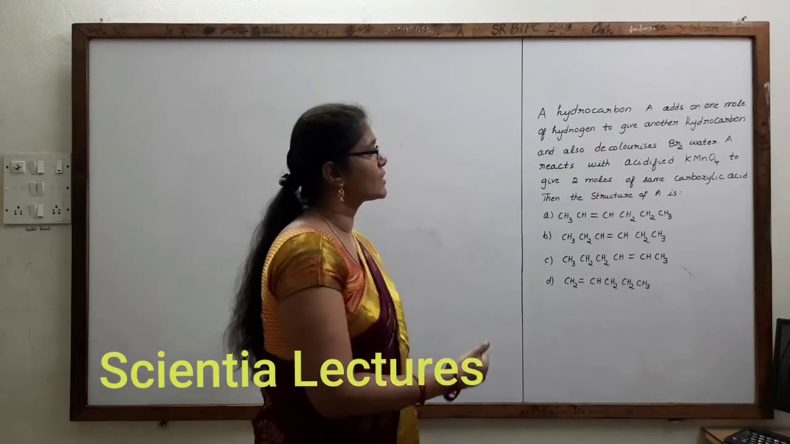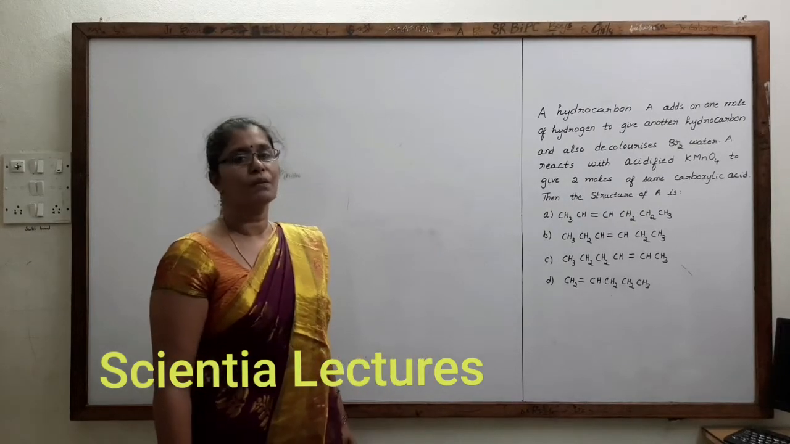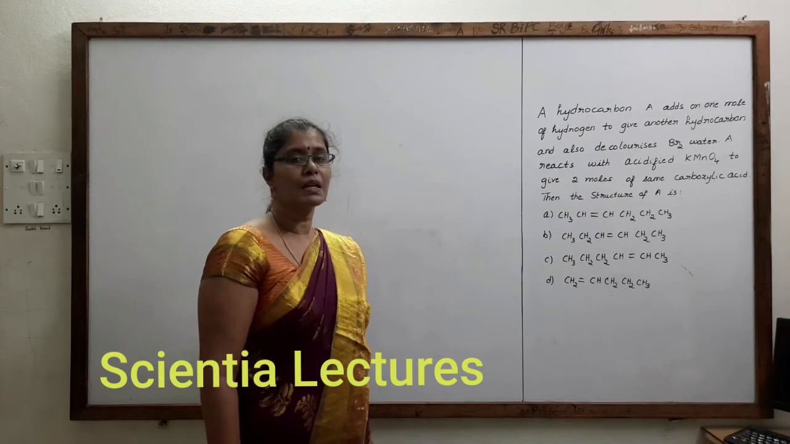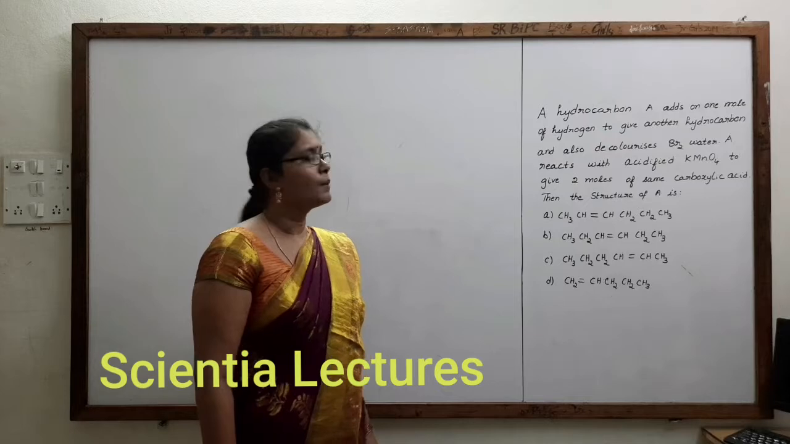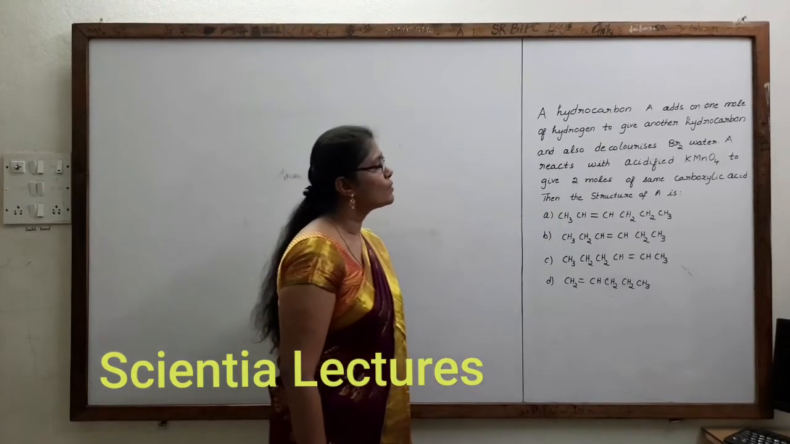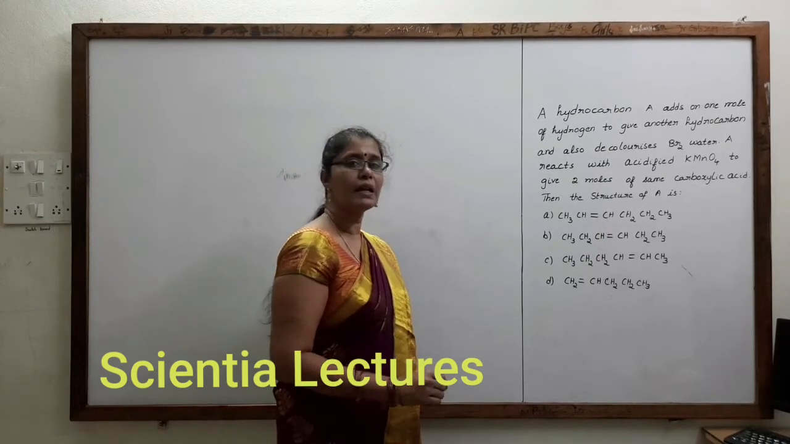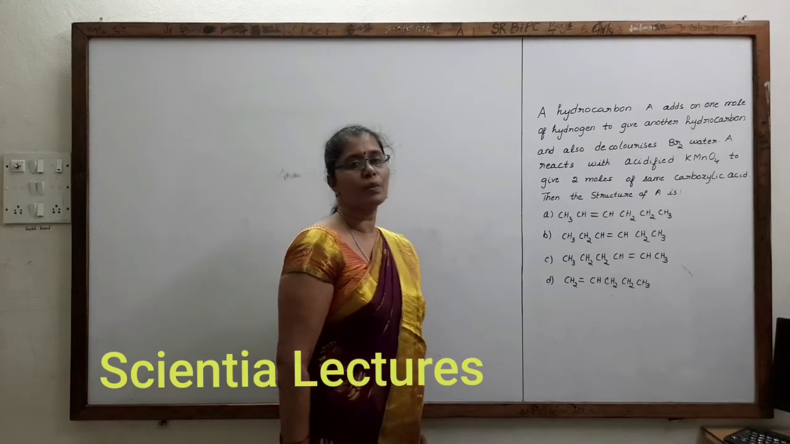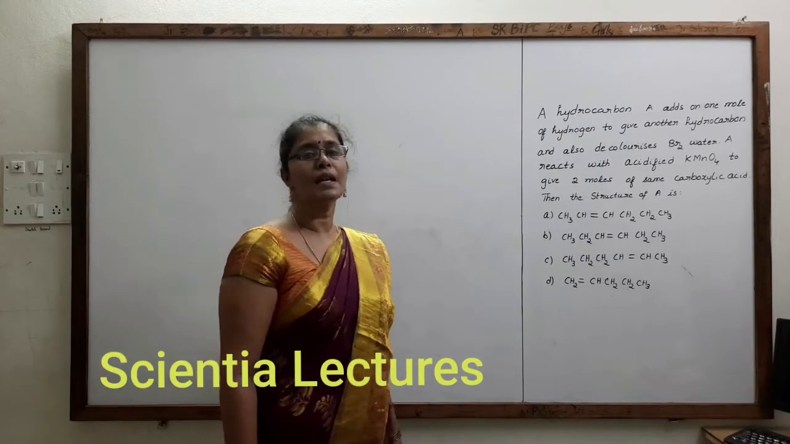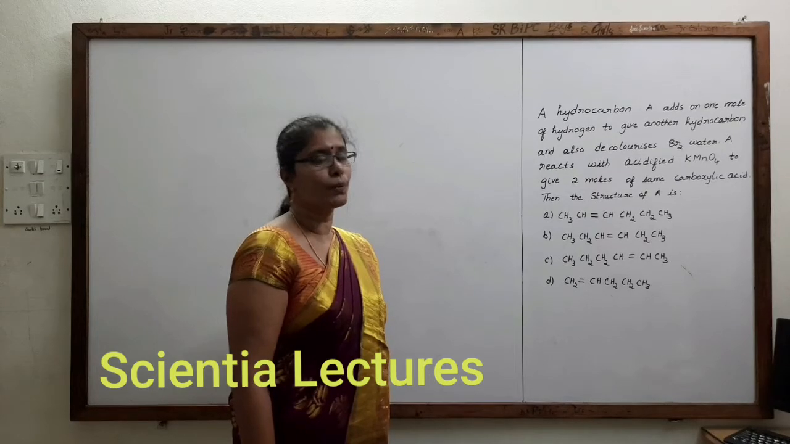From the conditions given here, it decolorizes bromine water, which indicates it needs to have unsaturation. When it adds 1 mole of hydrogen, it gives rise to another hydrocarbon, which means it may be an alkyne or alkene. But the product with acidified KMnO4 gives 2 moles of the same carboxylic acid, which means surely it's an alkene. So A is an alkene. When treated with 1 mole of hydrogen, it produces an alkane, which is another hydrocarbon. As A has a double bond or unsaturation, it could decolorize bromine water.